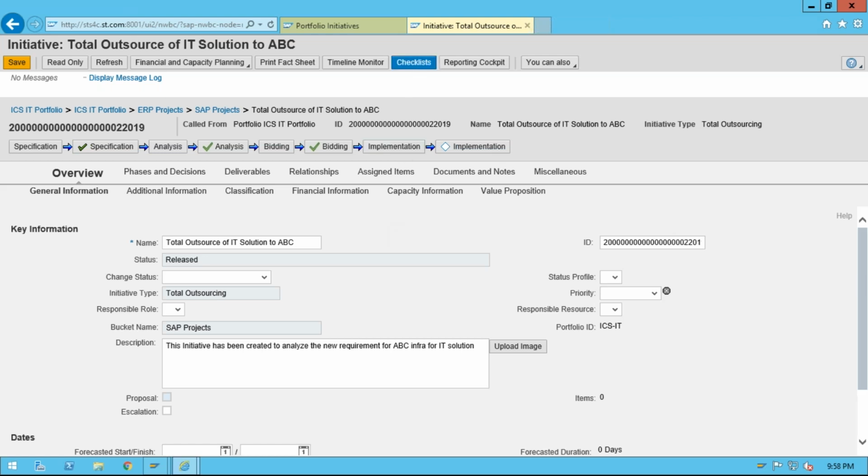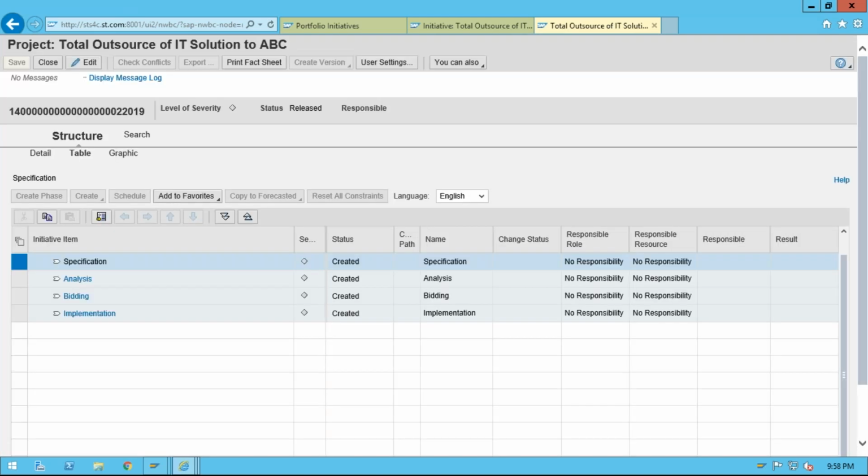Go to checklist. So this is a PPM project, and you can edit it. You go to details. Actually, in structure it is showing me three subtabs: details, tables, and graphics.